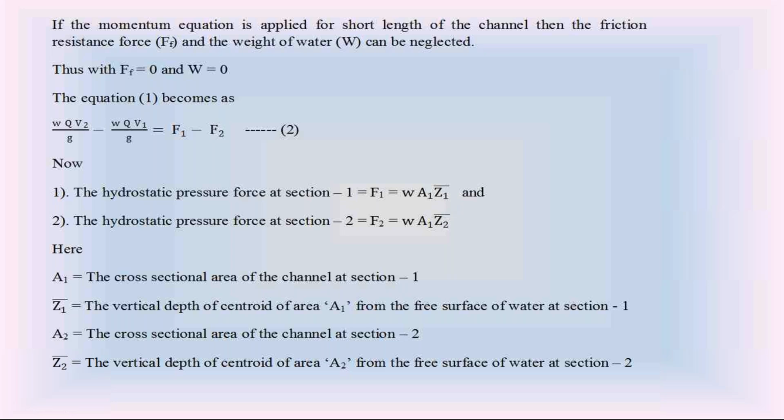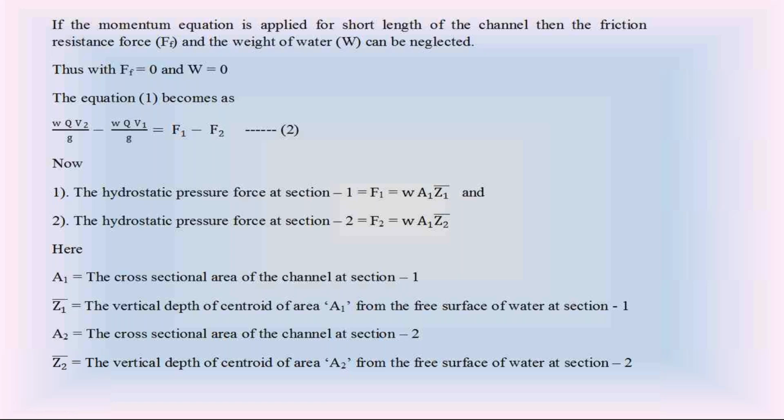So F1, hydrostatic force at section 1, is W A1 into Z1 bar. If I bring this W to the left side, it becomes F1 by W, force by unit weight of water. So F1 by W is equal to A1 into Z1 bar.